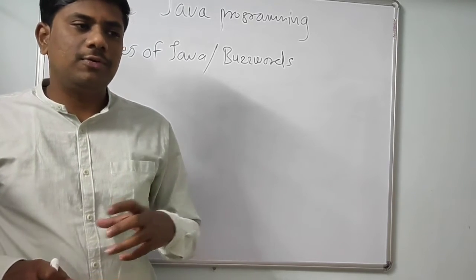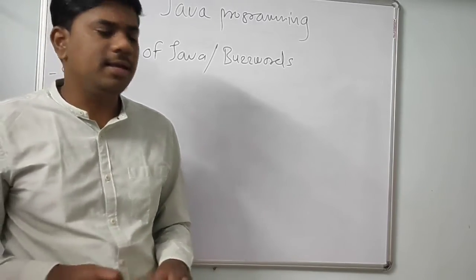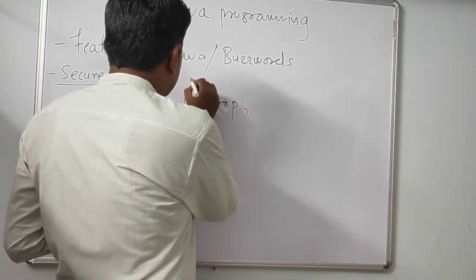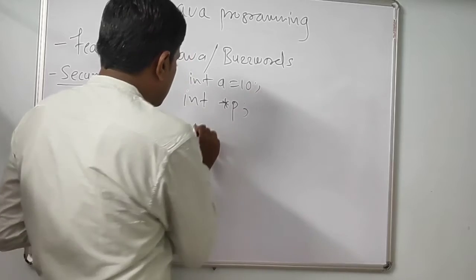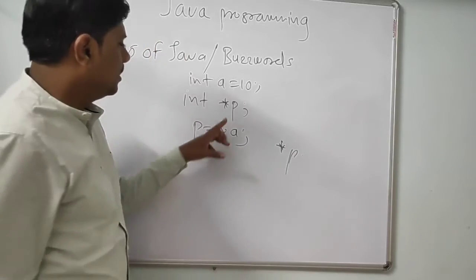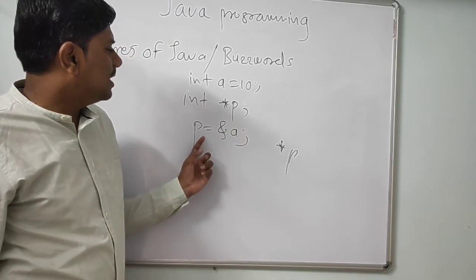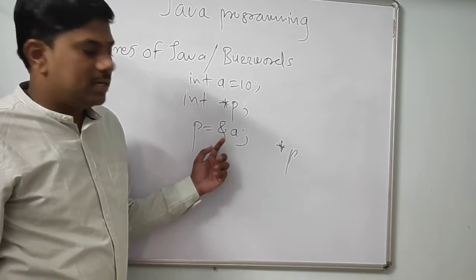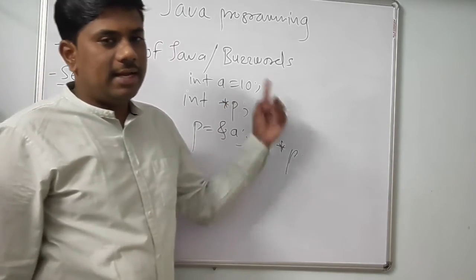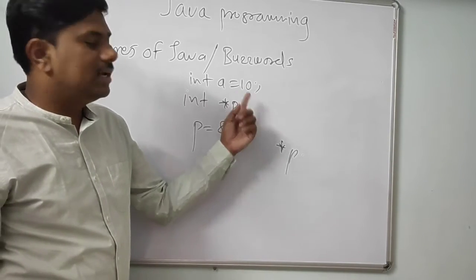Because of a pointer, we are giving direct access to any value if you know the address of that particular variable. So you know that the pointer is like this. Suppose there is a variable a having the value 10, and I initialize this pointer by storing the address of a. At this moment I don't know this value, but if I use only star p, I will get direct access to the variable's value, that is 10. So by using star p, I will get the value 10.